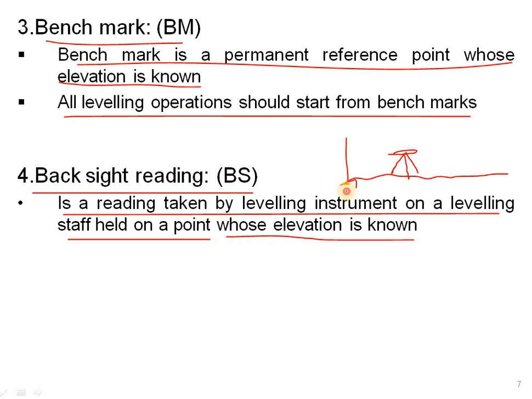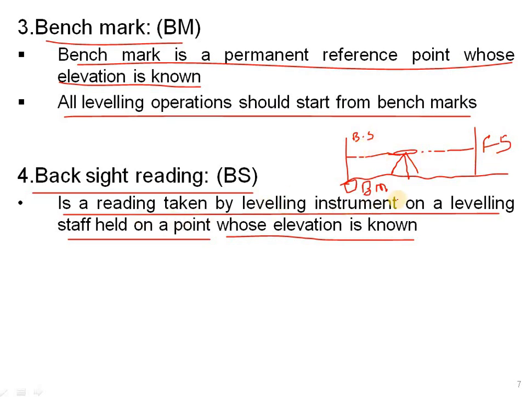The benchmark was kept here, this is the BM, and this is called BS. The first reading we are sighting from the instrument is called BS, and the other reading which you are sighting to the opposite side is called FS. This is called foresight.